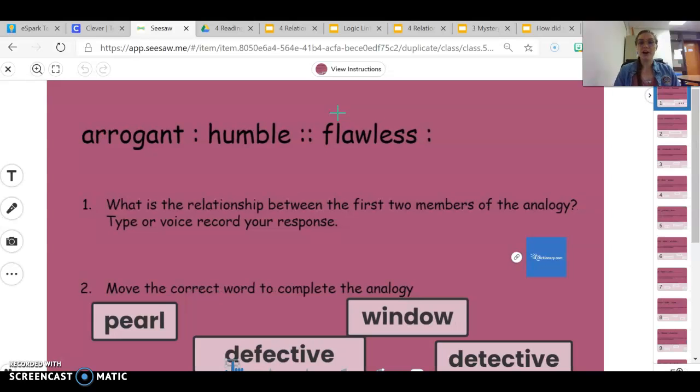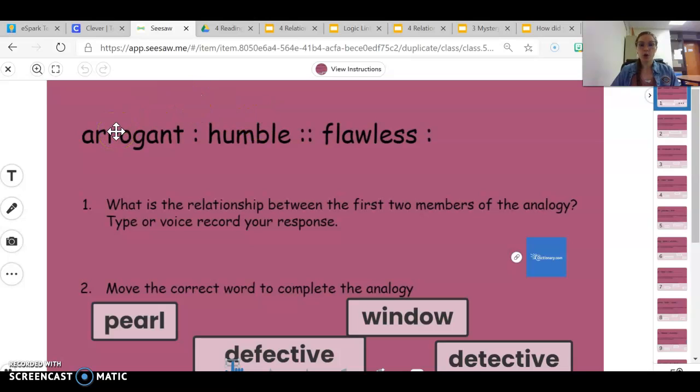Remember, analogies are relationships, which means you are finding things that are in common. So here we have arrogant is to humble as flawless is to something else. This colon means is to. Then when it's a double colon, it means as. Then we have flawless, colon, is to, and we need to find what word connects with flawless the same way that humble connects with arrogant.